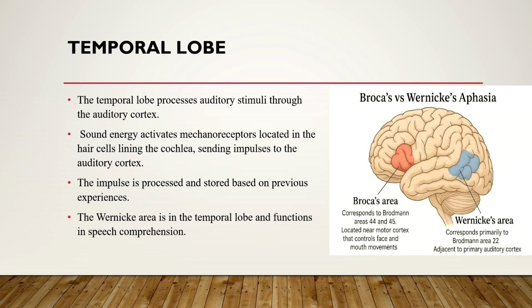And the temporal lobe has two main features, the vernix area and the auditory cortex. Whatever sound energy we hear, this energy activates the mechanoreceptors situated inside the cochlea, which is the inner part of the ear. From there, the impulses are sent to the auditory cortex, where they are processed, and then we hear or recognize the stimuli. The vernix area is responsible for speech comprehension.